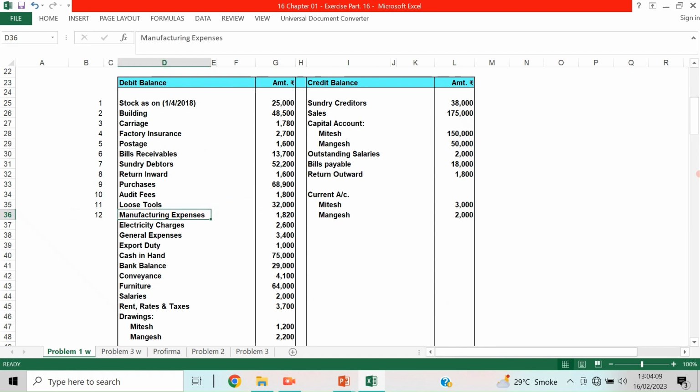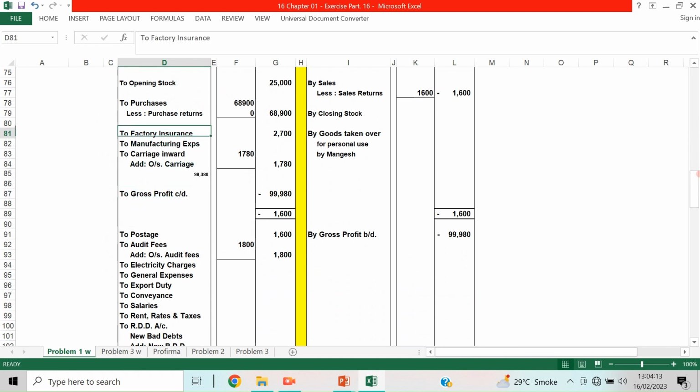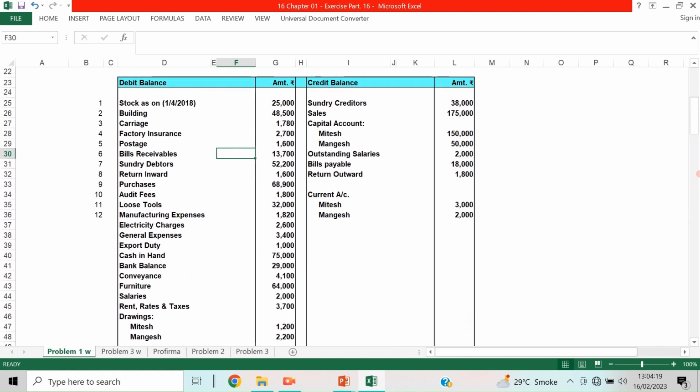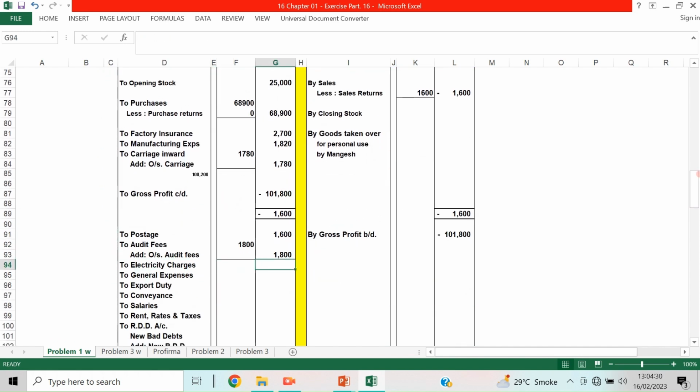It will be taken to the trading account, 1,820. There is no other adjustment, so it is taken directly. And then electricity charges is a profit and loss account item, 2,600. No adjustments, 2,600.